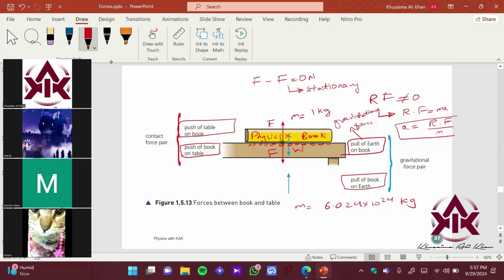Okay? It can be a man standing, right? A man standing on the floor. So the same couple of forces would be there, right? Here there would be a contact force onto the foot of the person standing, and there would also be a gravitational force pair, right? So if everything is clear till now, give me a thumbs up.